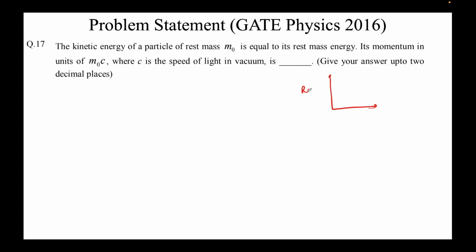This is my rest frame of reference, S. My observer is sitting here at O, and there is a particle here, which I'm calling P. The kinetic energy of this particle means it is moving. So I'll assume it's moving with some velocity ux, and its kinetic energy is equal to the rest mass energy.